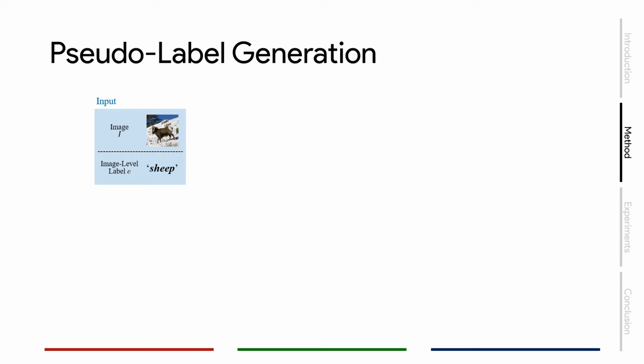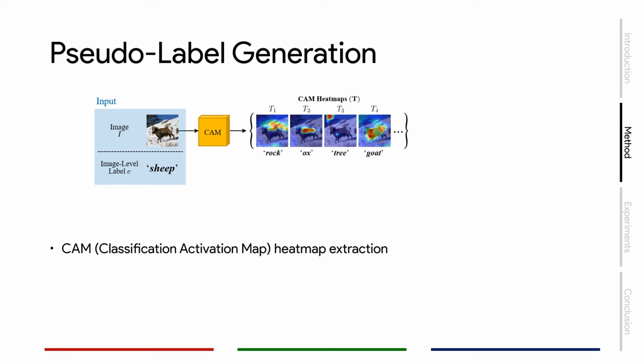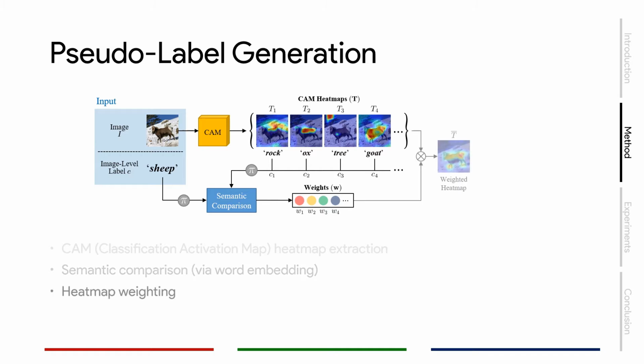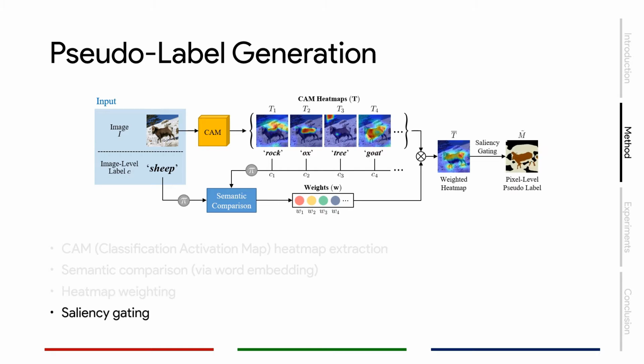In the first stage, because we are training with only image-level labels, we would need to generate pseudo-pixel-level masks. We utilize classification activation maps, also known as CAM, to obtain relevant regions for each category, and perform semantic comparison between the label C and all categories from CAM. The resulting similarity weights are then used to aggregate the CAM heat maps. Finally, saliency gating is applied to reduce false positive regions.